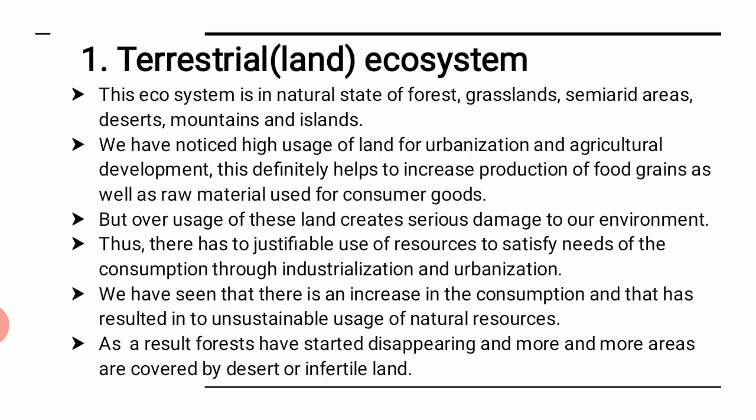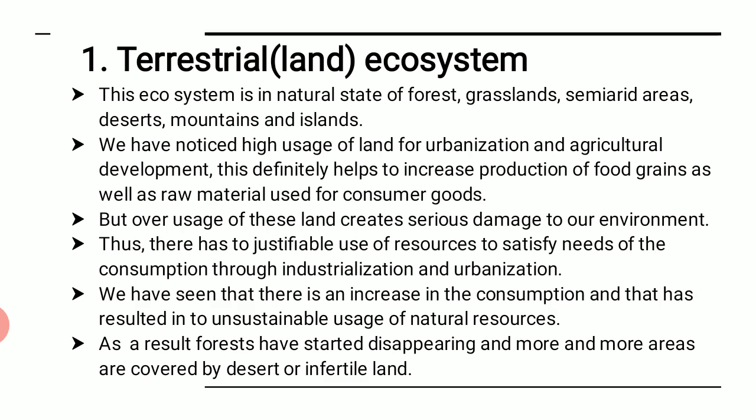This definitely helps to increase the production of food grains as well as the raw material used for consumer goods. We have seen that in the olden days this land was not much used for urbanization, or maybe only a limited part of the land was used for agricultural purpose. But with the growth of population, our needs have increased, and to meet those needs there is a requirement to turn to urbanization. That means we use this land for urban purpose, maybe industrial purpose, or for agricultural development. But over usage of this land creates serious damage to our environment.